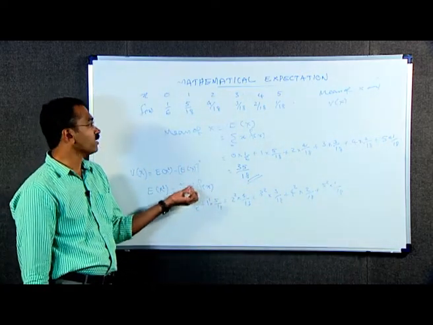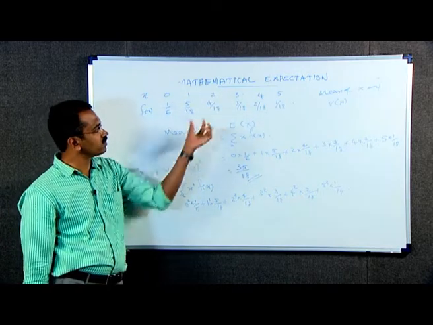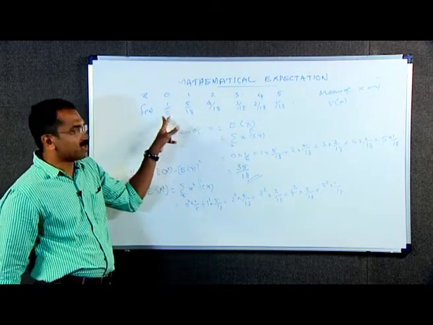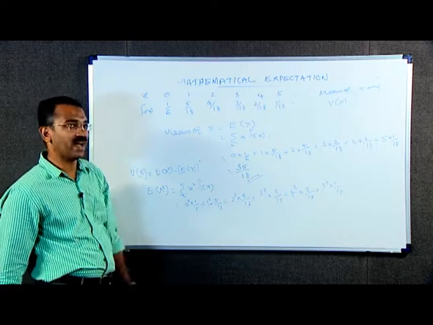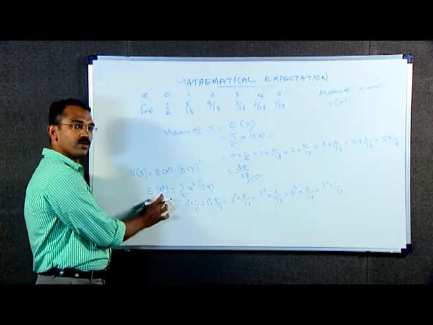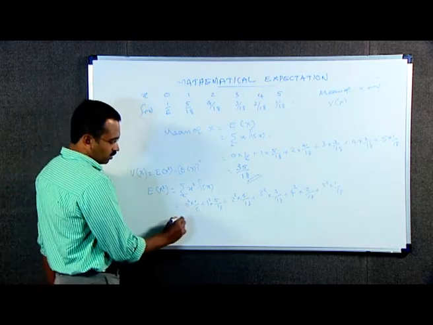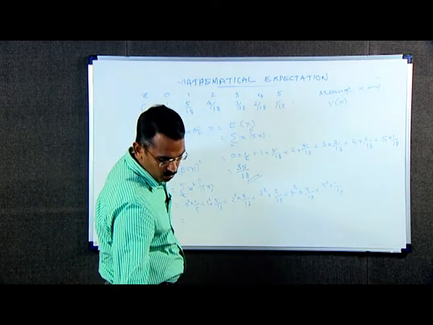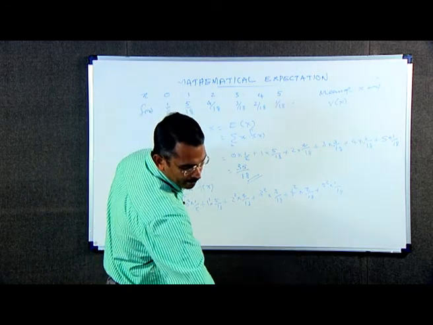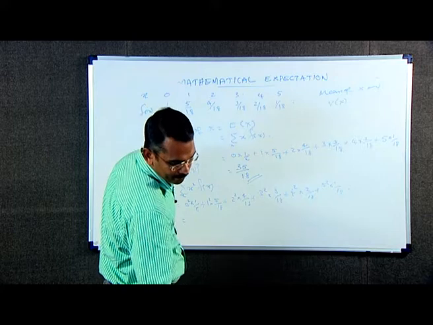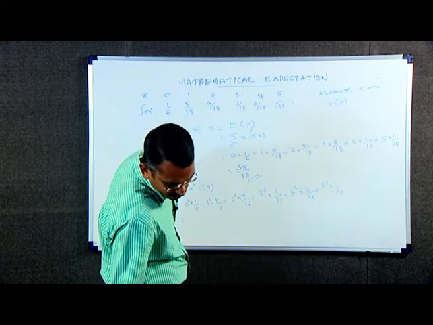Just squaring all the x values, we multiply the respective probabilities, then we add to obtain E of x square. On simplification, this is equal to 35 divided by 6.